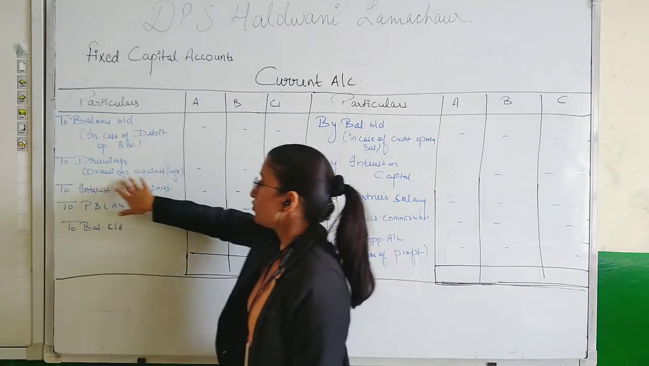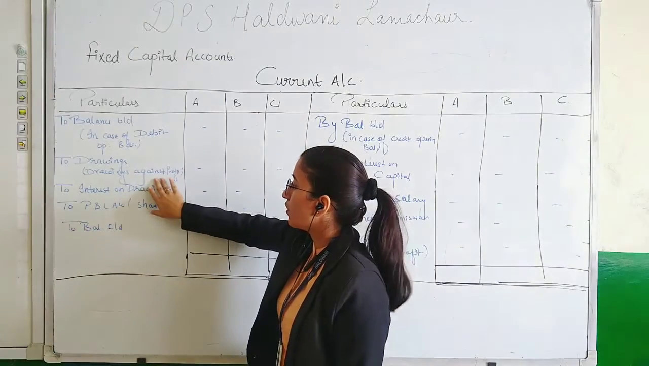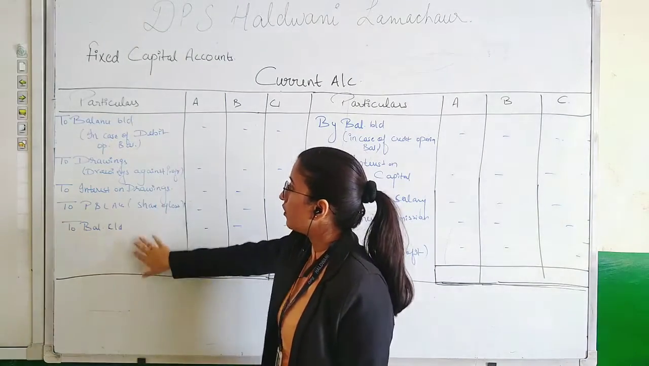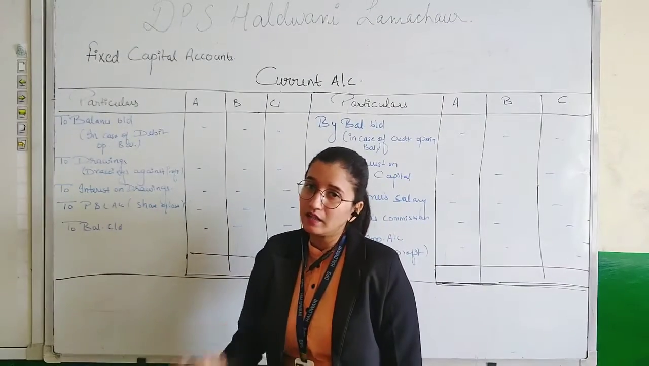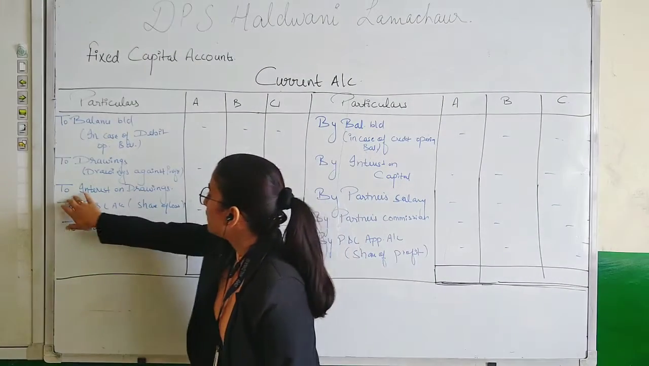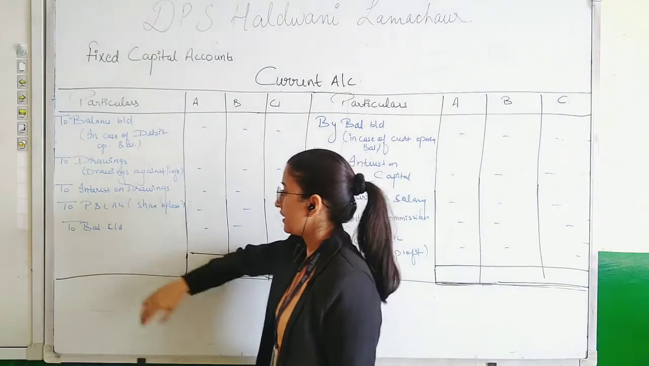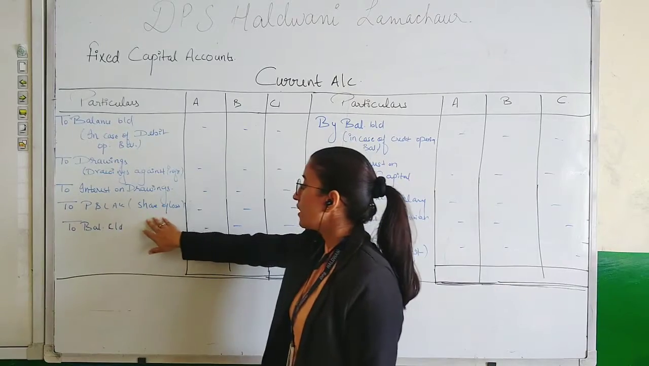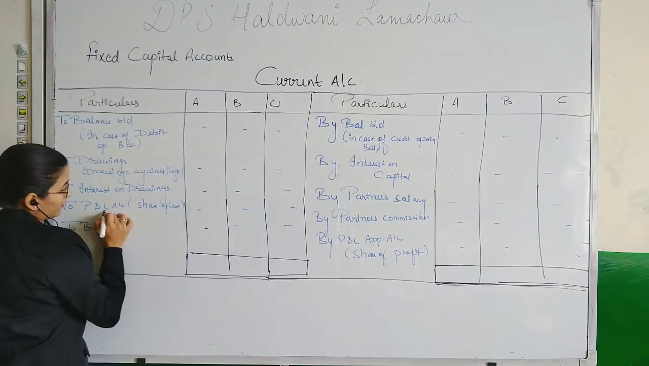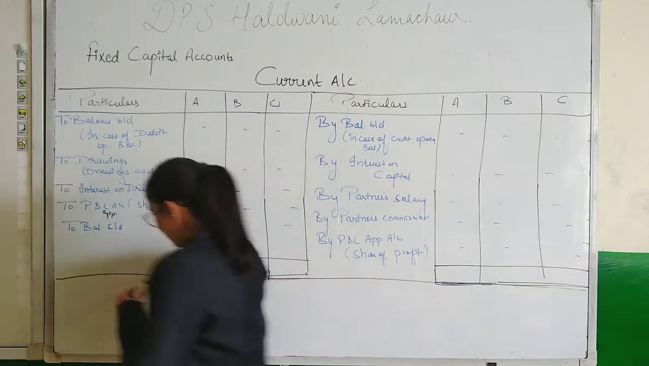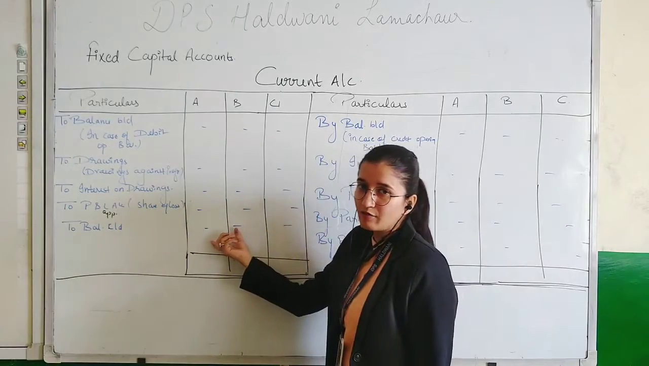Then come drawings which are made against the profit. We record this entry on debit side because drawings are considered as an income for the company. Then interest on drawings is also considered as income, so it will be recorded on debit side. Then comes to P&L appropriation account, share of loss. And then at last, to balance carried down, which will be the balancing figure.